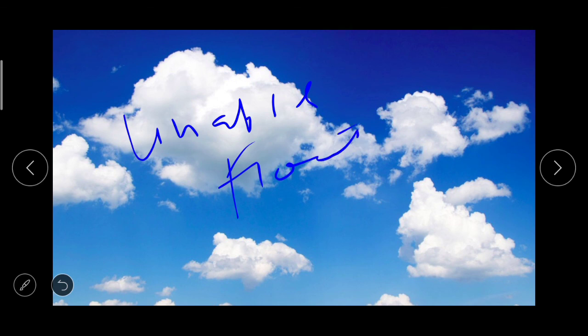So they fall in the form of rain. Sometimes the air in the clouds is very cold, and because of this, these drops freeze and fall in the form of hail, and we call them hailstones.